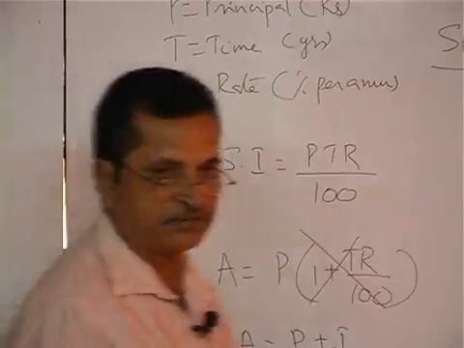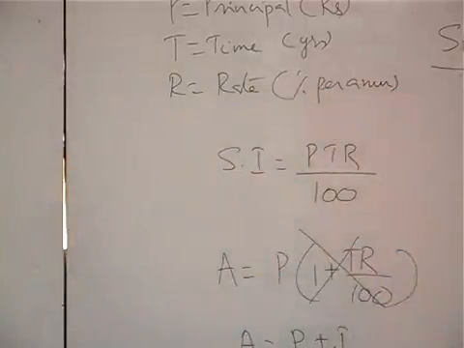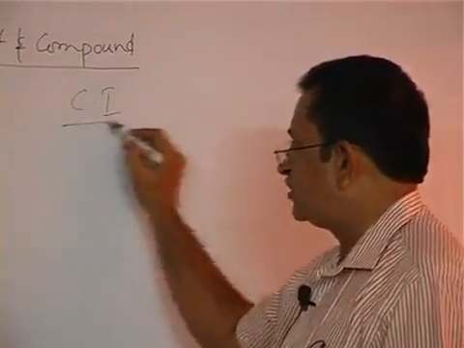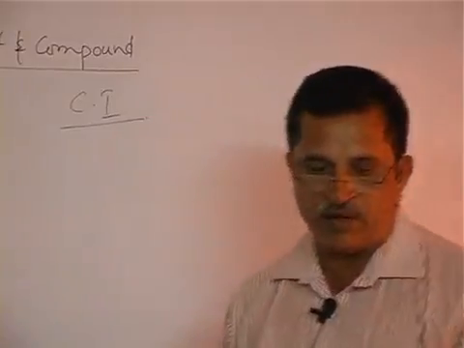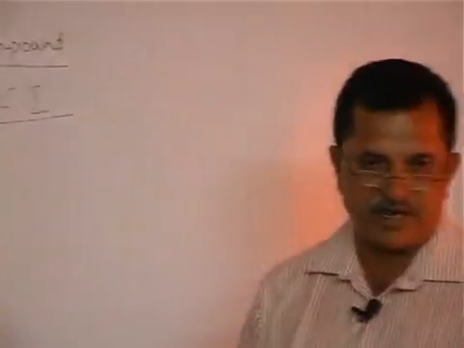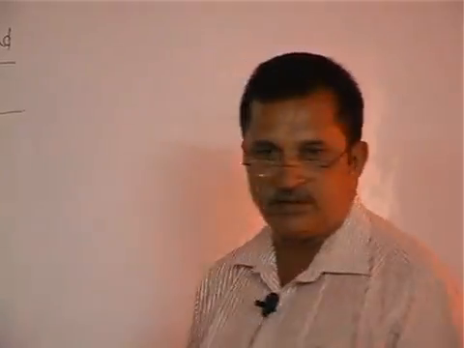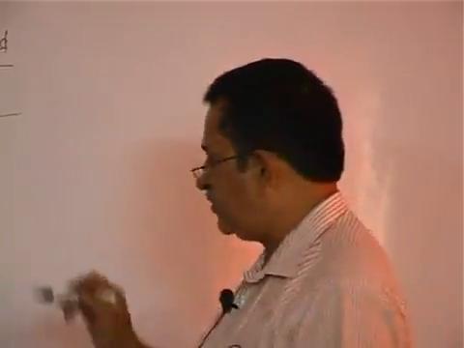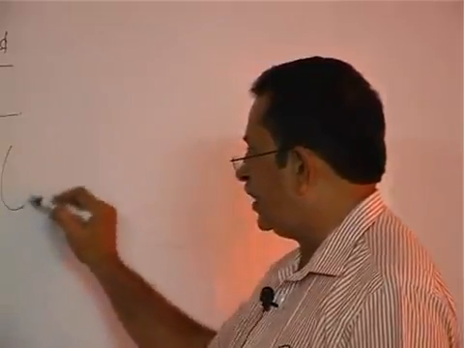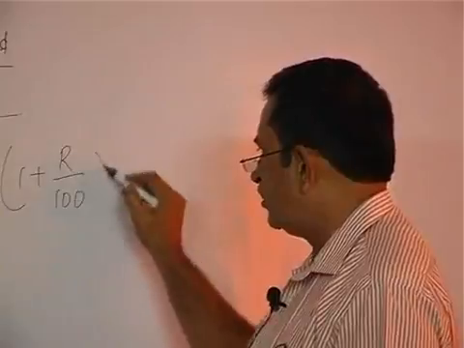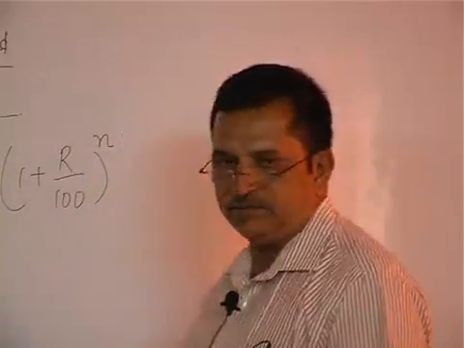That is better. And according to compound interest, we don't have a direct formula for the interest. We take the amount. Amount is equal to P into 1 plus R by 100 whole to the power n.